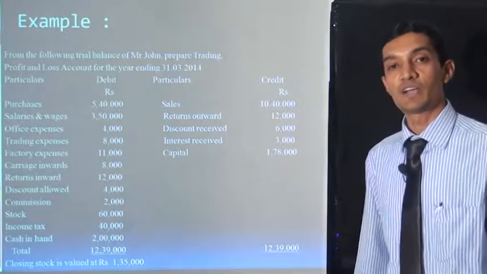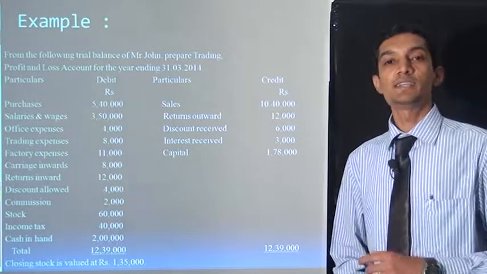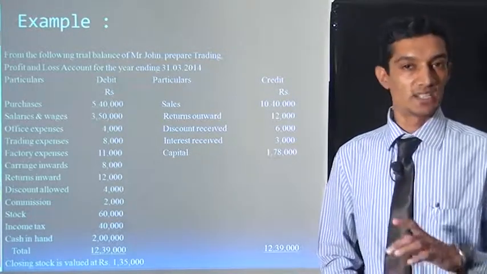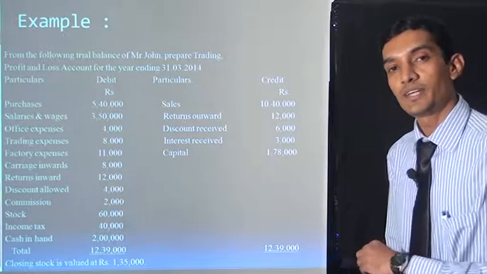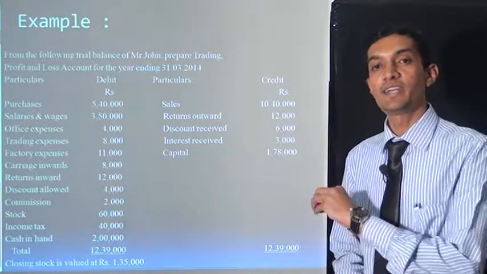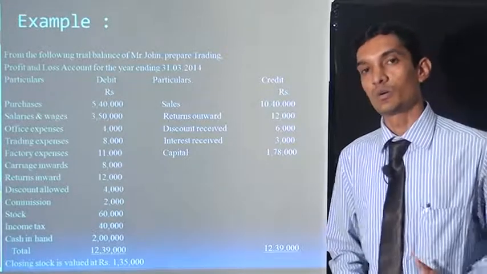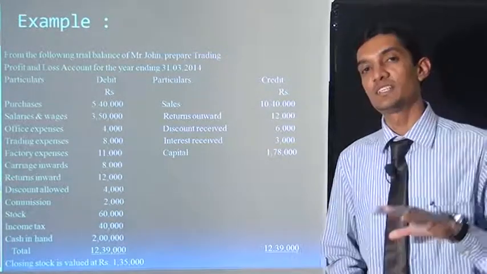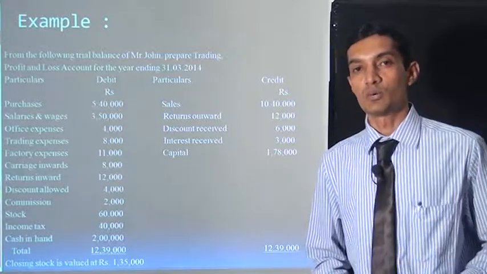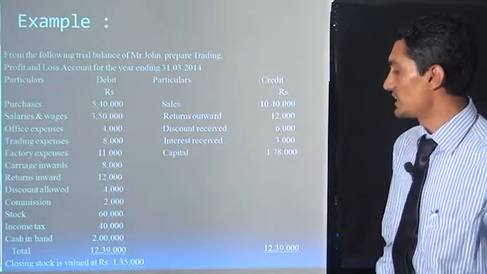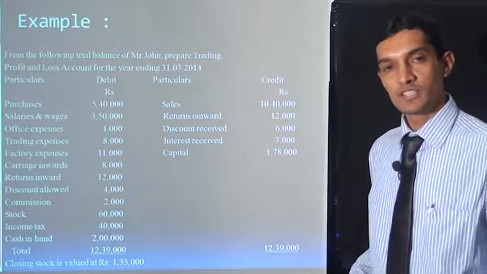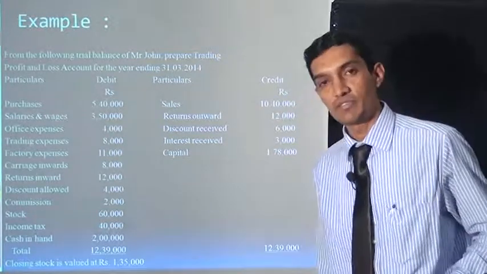Capital 1,78,000. Now capital is written on the balance sheet. It is our liability. It is not entered in any trading account or profit and loss account. So here we are not putting this entry into the trading and profit and loss account. The last transaction is closing stock. This closing stock is valued at 1,35,000 rupees.